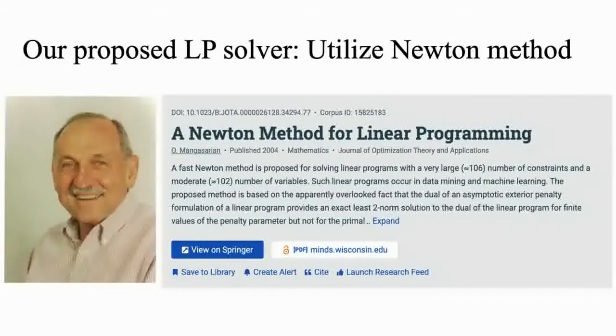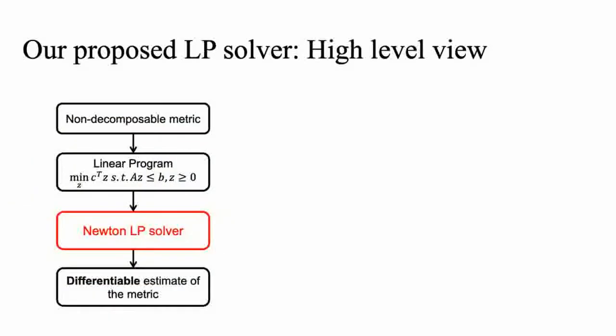It turns out that Ovi had thought of many of these problems nearly 2 decades ago. Our solver is motivated by a beautiful paper from Ovi, which proposes solving linear programs exactly using a Newton method. Ovi's paper gives us a computationally viable alternative for solving LPs on GPUs. The key idea is to use piecewise quadratic function representation of the linear constraints in the LP to compute the optimal dual solution exactly, and then extract the primal solution by simply solving a linear system, which can be performed in finite time.